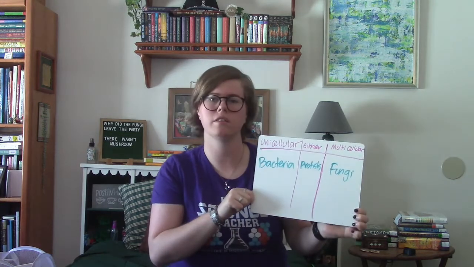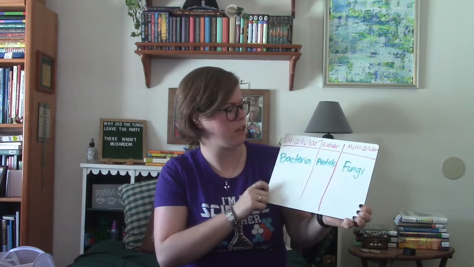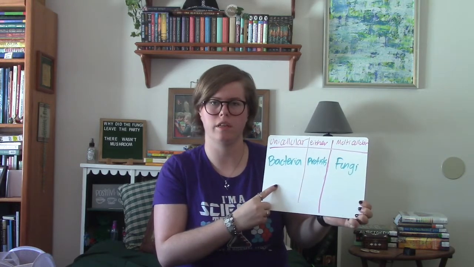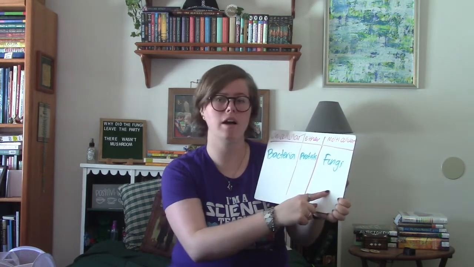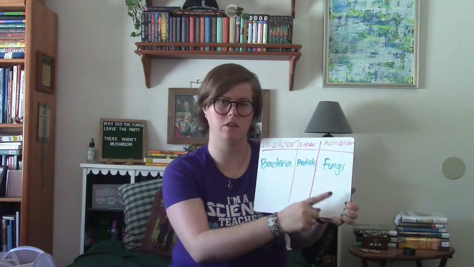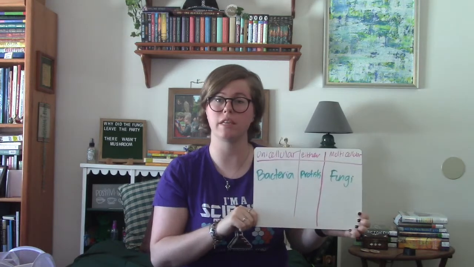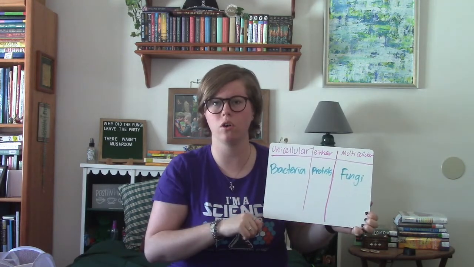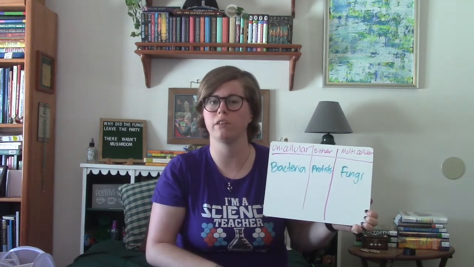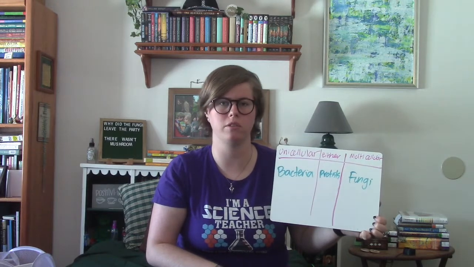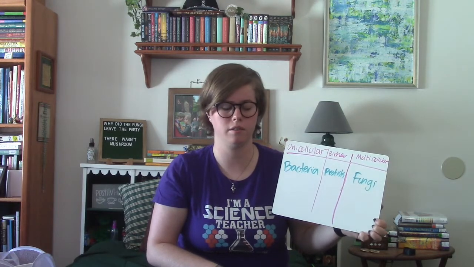Alright, let's do some compare and contrast to go over those 4 categories that we just talked about. First, things that are multicellular versus unicellular. Bacteria are unicellular, they only have one cell. Fungi are always multicellular, they always have more than one cell. But protists can be either. You'll notice the only one that's not in this compare and contrast category is viruses. That's because viruses don't have cells, they are made of particles because they are non-living things.